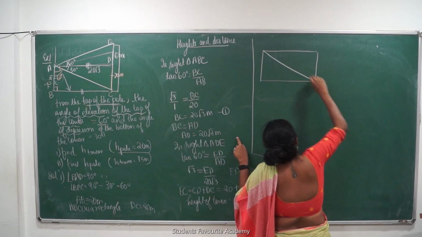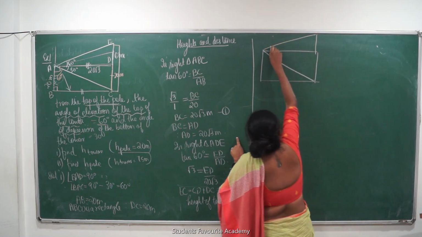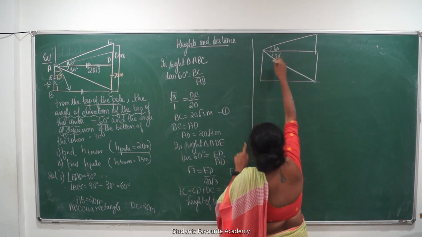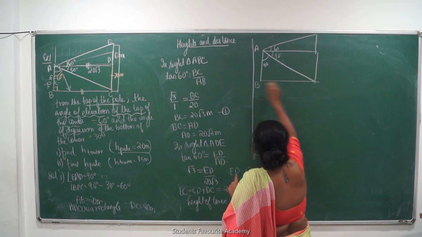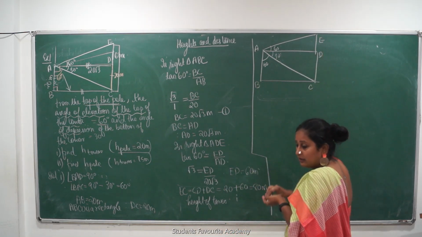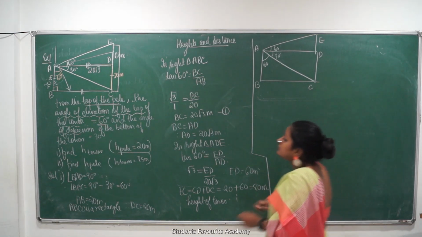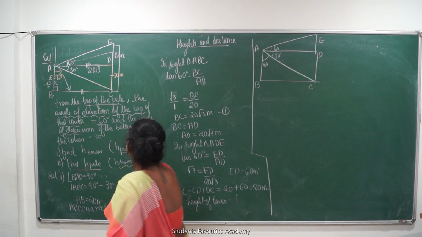This was how much? 30. This was 60. Right? Angle of depression and elevation will remain the same, beta. Right? So now what is given to us? Now it is given to us that the height of the tower is 75.